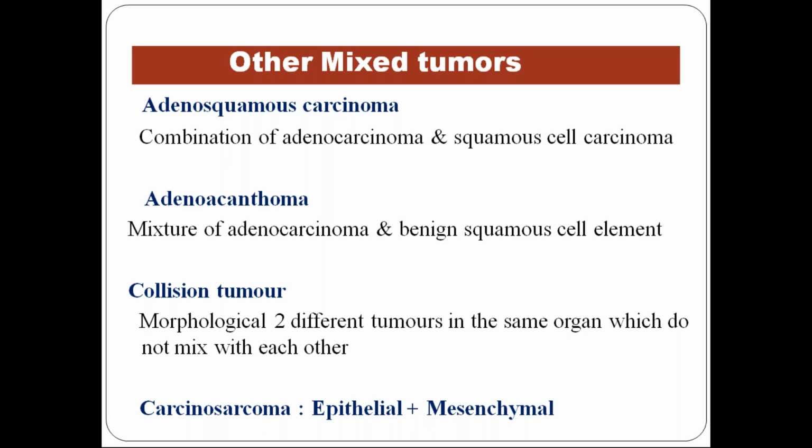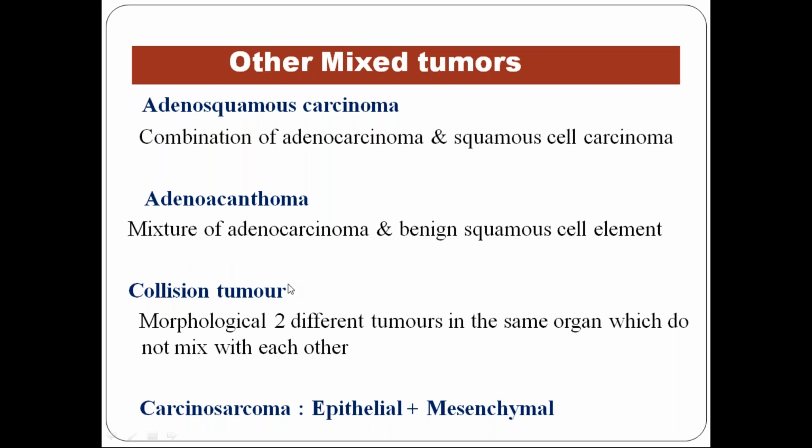This is only for your understanding, because these are mentioned in your textbooks. If you want to remember, you remember. Otherwise, don't worry. When you become pathology PGs, at that time you have to remember in PG stage. Next, adenosquamous carcinoma. So it's a combination of both adenocarcinoma and squamous cell carcinoma in a single organ. Adenoacanthoma, mixture of adenocarcinoma and benign squamous cell elements. So squamous cell papilloma or something.